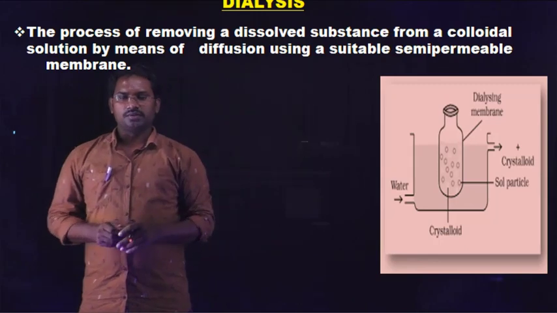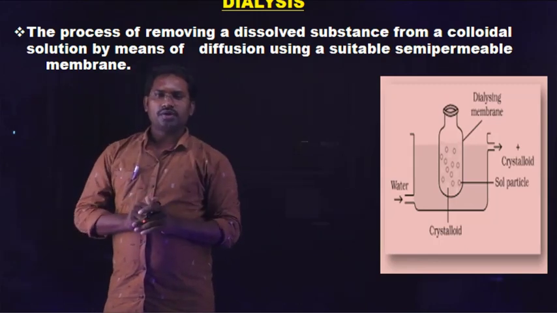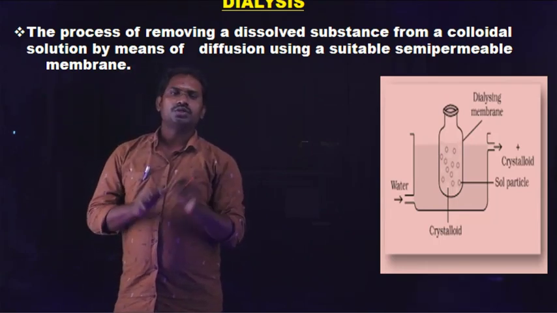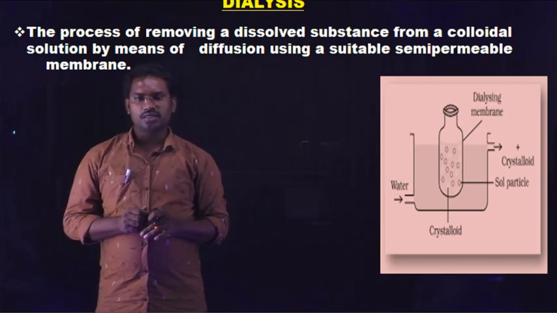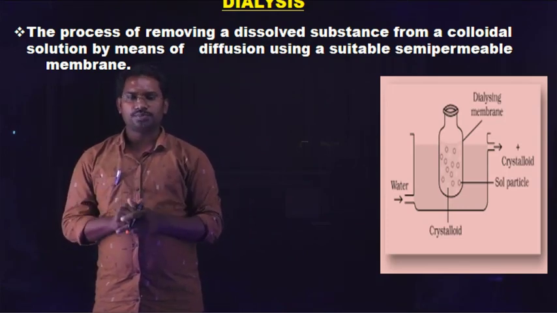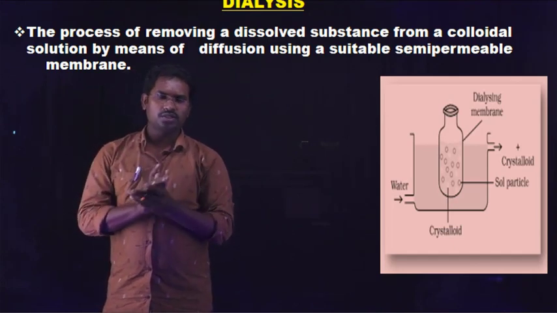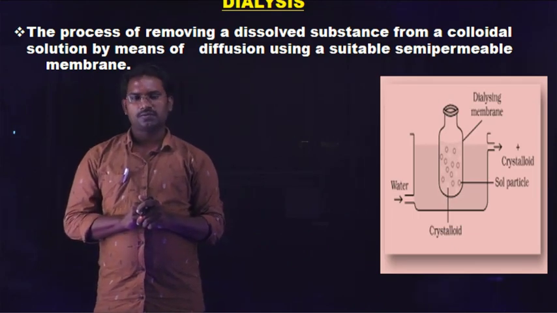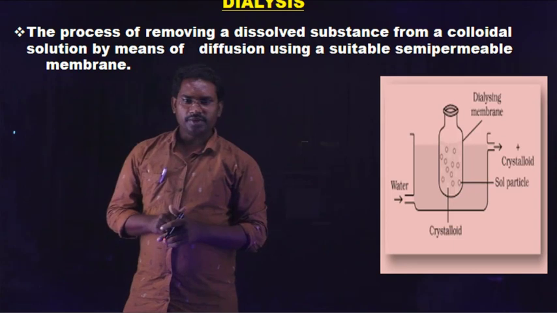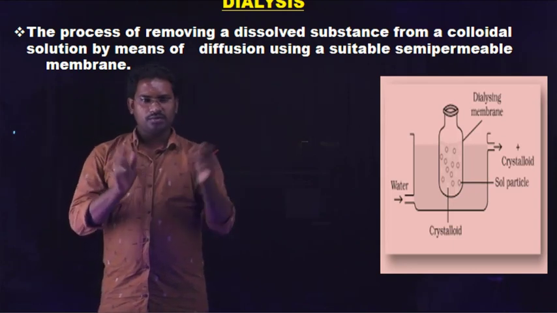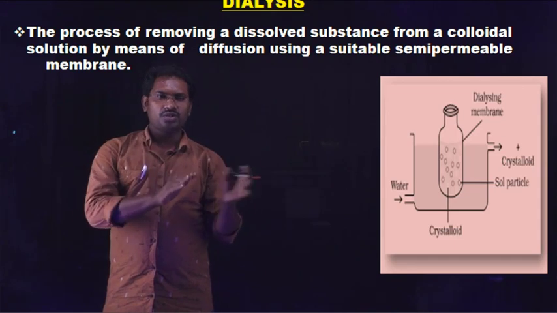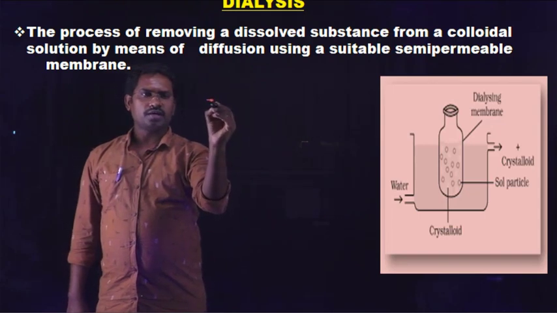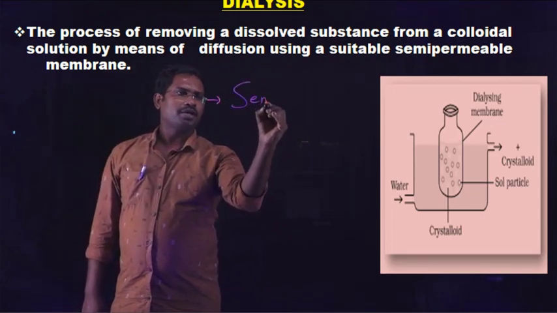First one, the dialysis method. The process of removing a dissolved substance from a colloidal solution by means of diffusion through a suitable semi-permeable membrane is known as dialysis. We already know what purification is: removing the impurities present in the colloidal solution to a requisite minimum level. So look at that image. We take the colloidal solution in a beaker. That beaker is kept in a vessel through which water flows continuously. That beaker is surrounded by a semi-permeable membrane.